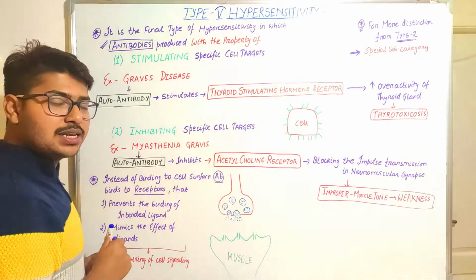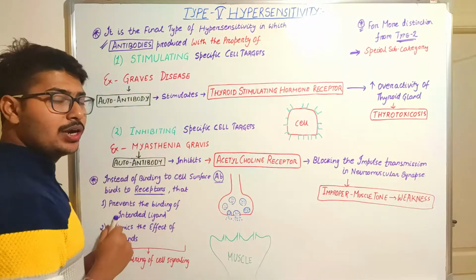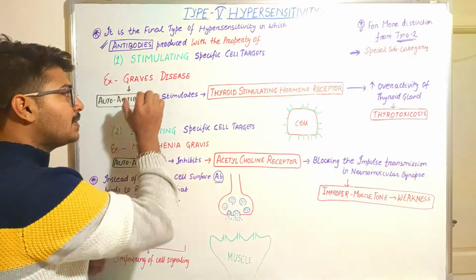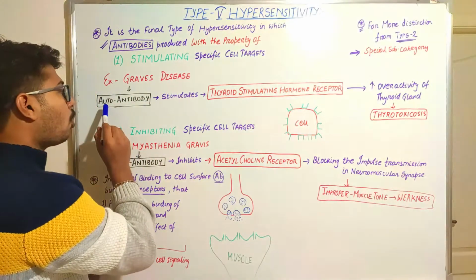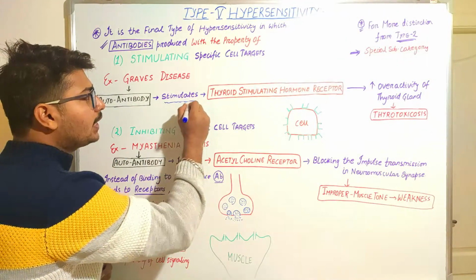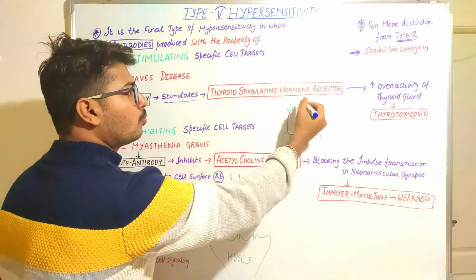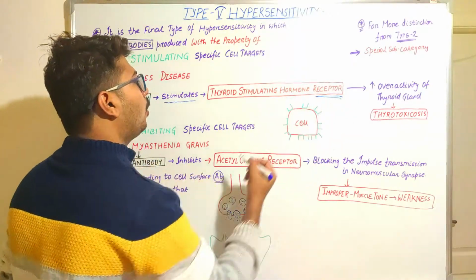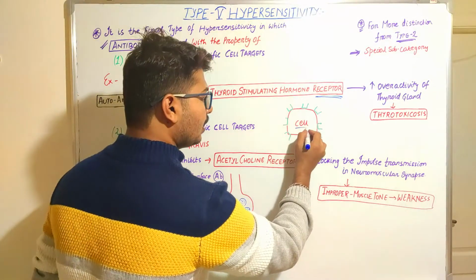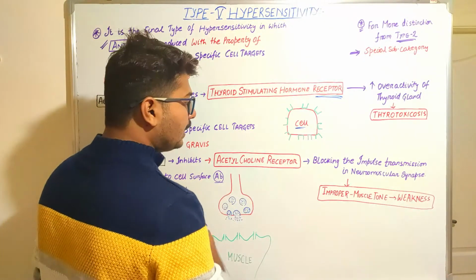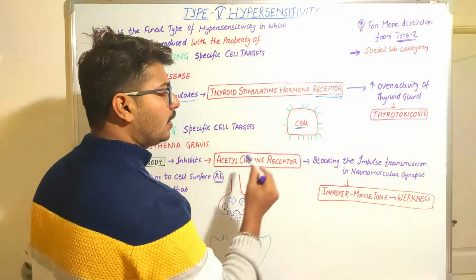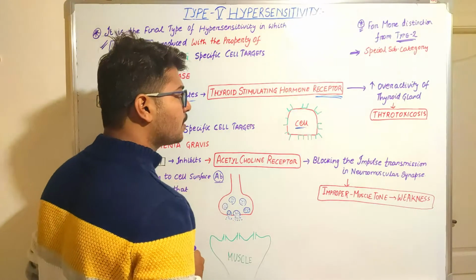So there are special conditions where there will be stimulation, like in case of Graves' disease. What happens in Graves' disease is that the autoantibodies that are produced stimulate the thyroid stimulating hormone receptors. Okay, so if this is a thyroid hormone cell, let's first say it's a cell, and these green pocket-like structures represent the receptors.